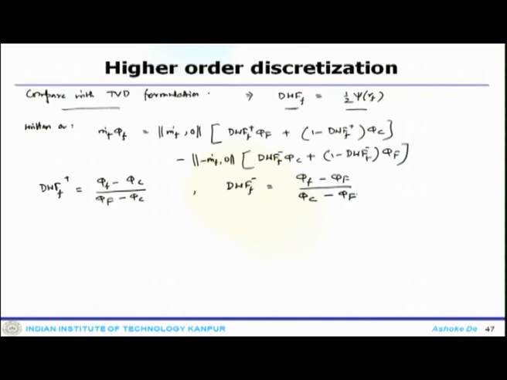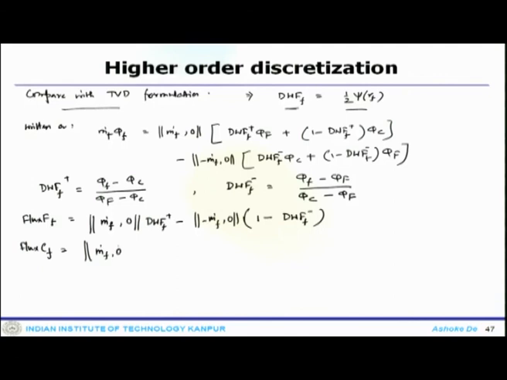So, now the flux coefficients can be written as: my flux FF is m dot f 0 DWF plus minus m dot f 0 DWF minus, it is 1 minus DWF f minus, and flux CF is going to be m dot f 0 1 minus DWF plus minus m dot f 0 DWF minus.